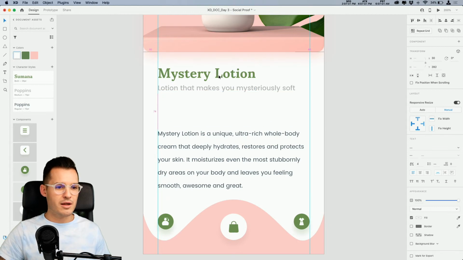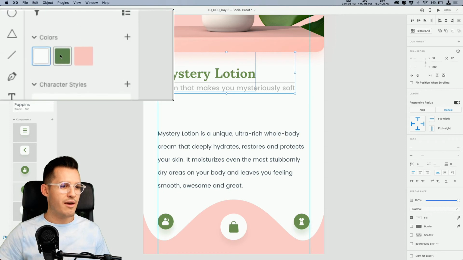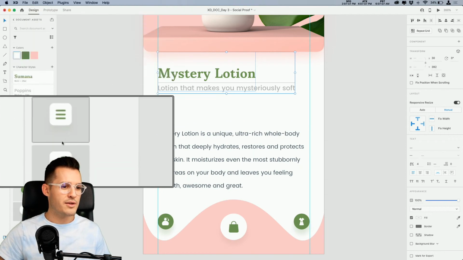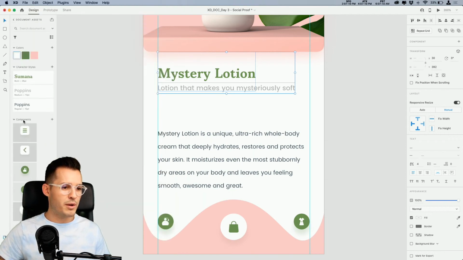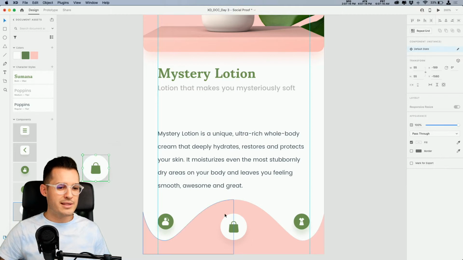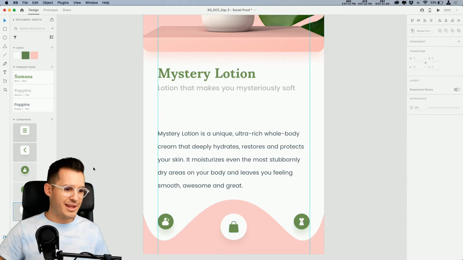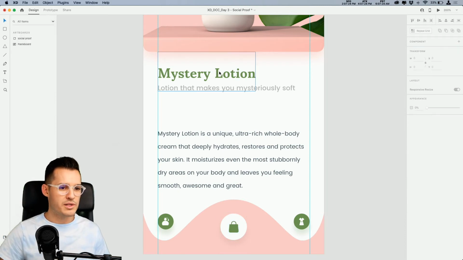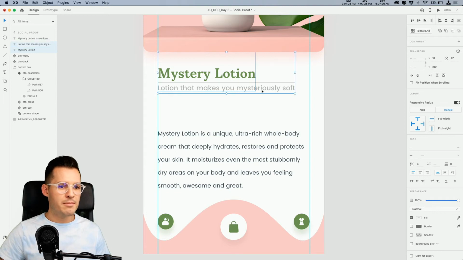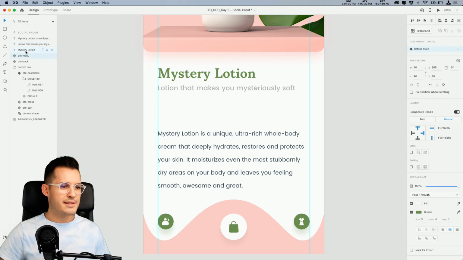I'm digging this lockup. And you can see over in our document assets, we have our color palette and our character styles. We also have a few components, just our buttons that we've used there. It's nice to have everything as a component. If you're not really used to components, what that allows us to do is just drag out instances of them. And if I change the master component, it's going to change every single instance of that in my project, which is pretty cool stuff.